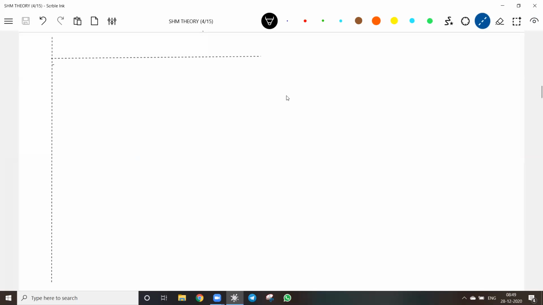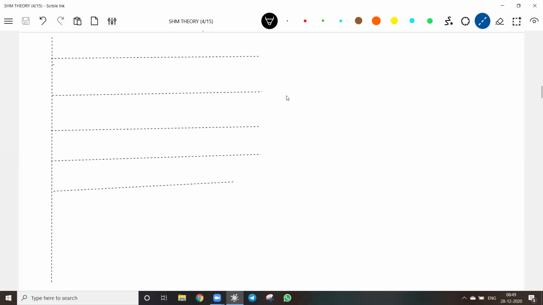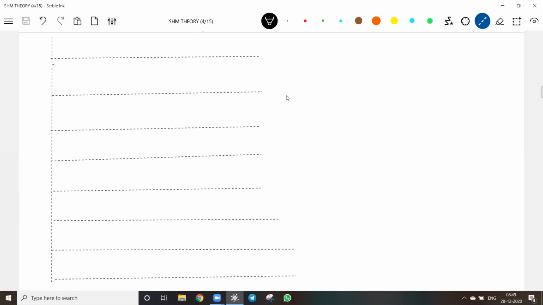Already you are quite familiar with the total motion of the spring block system. Once again, I introduce the spring block. In books, they start with the mathematical way.